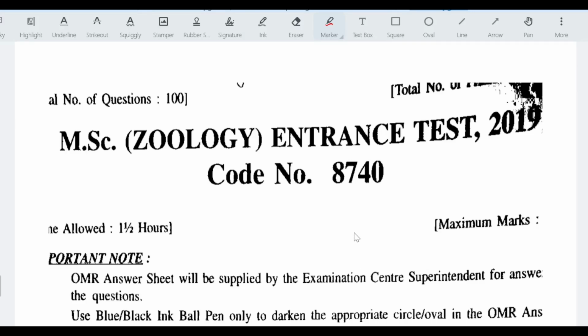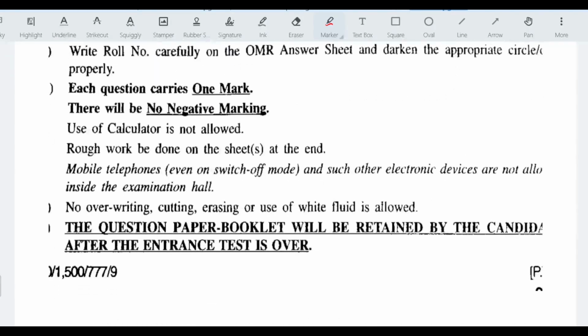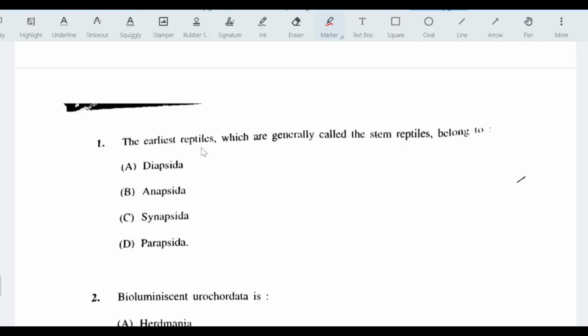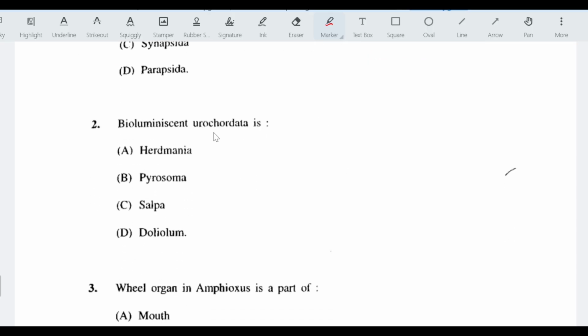Hello everyone. Today we are going to discuss the previous question papers of M.Sc Zoology entrance test conducted in 2019 by Himachal Pradesh University Shimla. So starting with the very first question, the earliest reptiles, which are generally called the stem reptiles, belong to class Diapsida. Second question, bioluminescent urochordata is Pyrosoma.